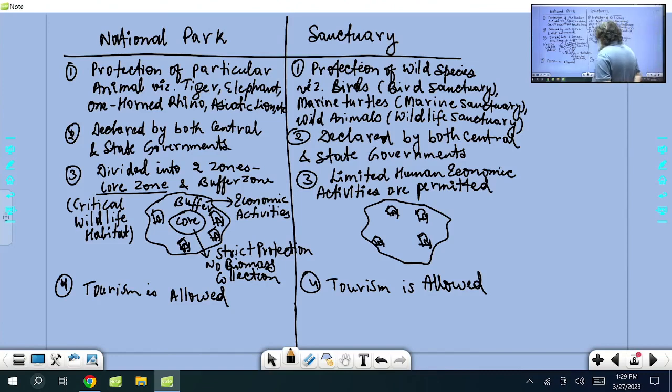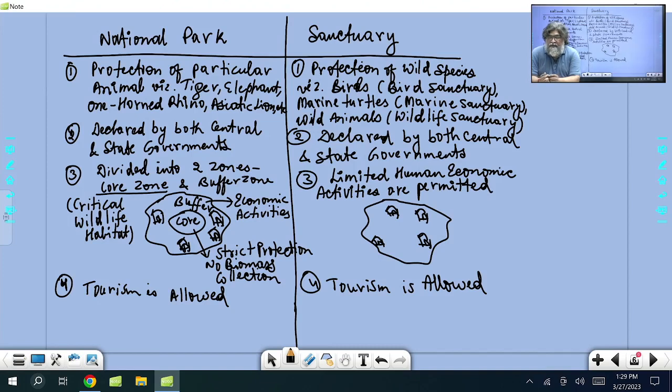Any doubt you have, please ask me. So, Sir, in the sanctuary, tourism is allowed, but under government influence, right? Yes, government controls everything. Economic activities and all are controlled by the government. Government, through notification, may give certain rights to the local people who are living there. From time to time, government looks into all such economic activities.